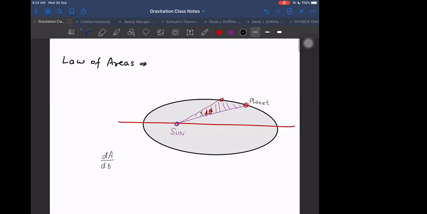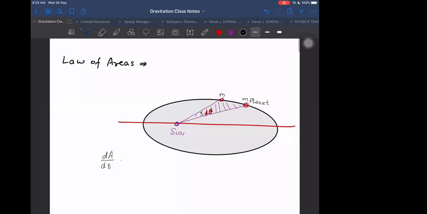Now, why does it happen? Newton gave its reason, and Newton also explained when it will not be true. It will be true in the cases when the mass of the planet is constant. In fact, the orbit it is moving in is elliptical only when the masses remain constant. Otherwise, the orbit will not remain elliptical, obviously. Why should the mass be constant?